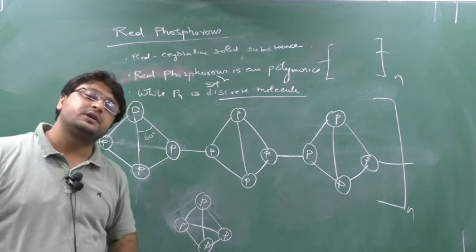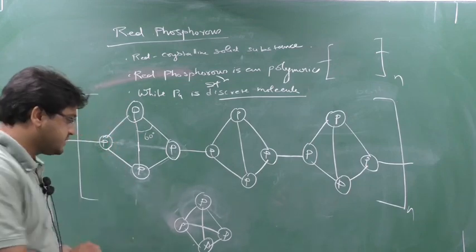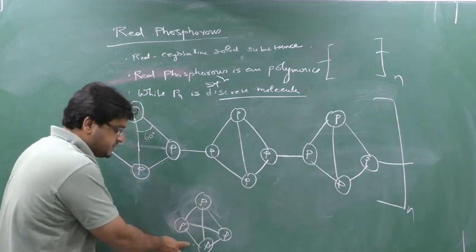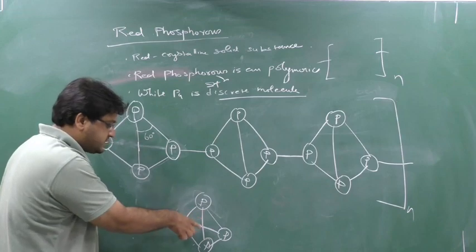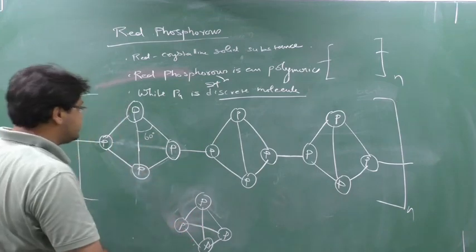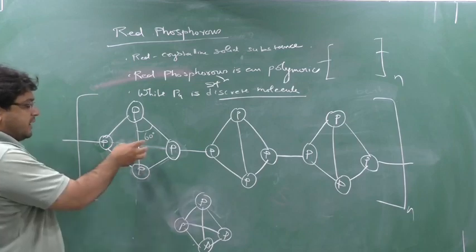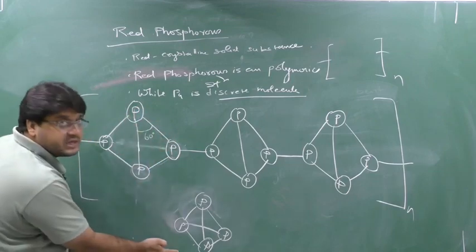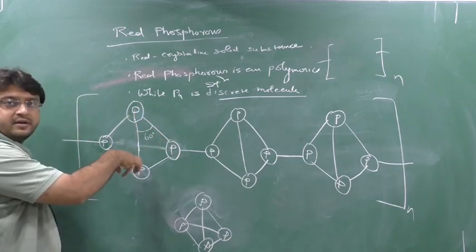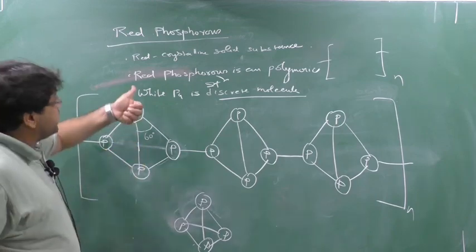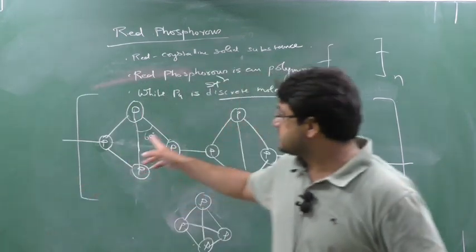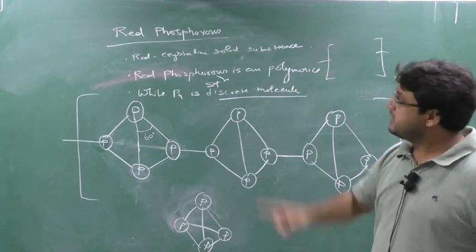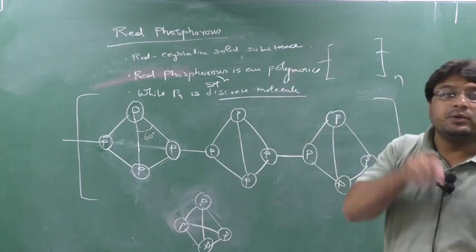Now we have seen that white phosphorus was highly reactive due to this strange structure, due to this clumsy and highly pressurized bonds. Yes or no? So white phosphorus was highly reactive due to this strange, pressurized structure. But you see here this bond is broken. Now when this bond is broken, it is not as highly pressurized as it was in white phosphorus. Now it is less strained. Who? Red phosphorus. So I can say that the red phosphorus structure is less strained, less pressurized than white phosphorus. Due to this reason, red phosphorus is less reactive than white phosphorus.